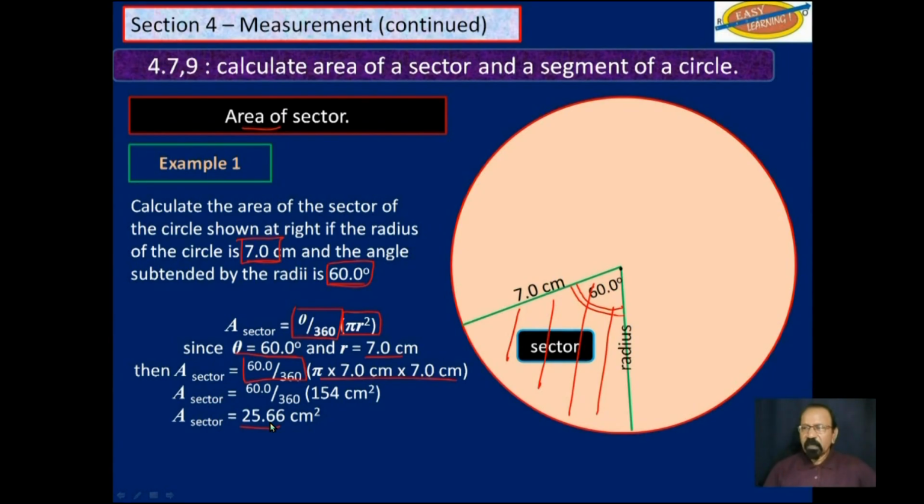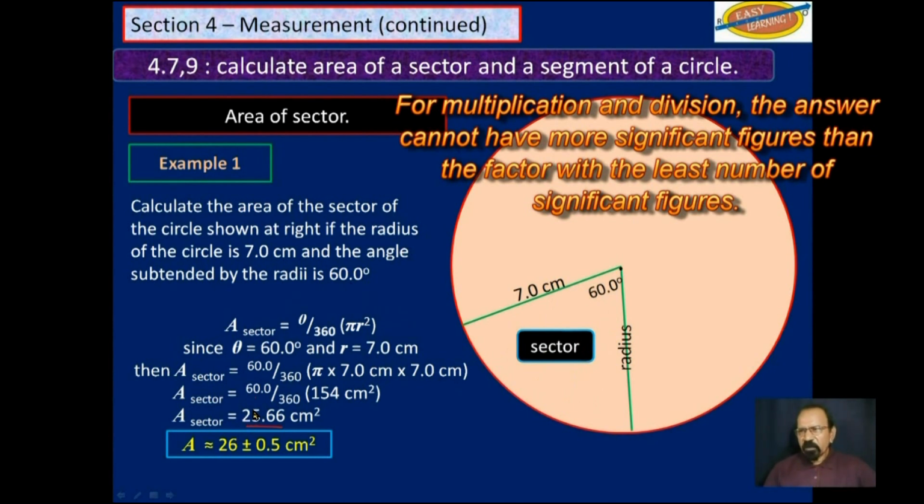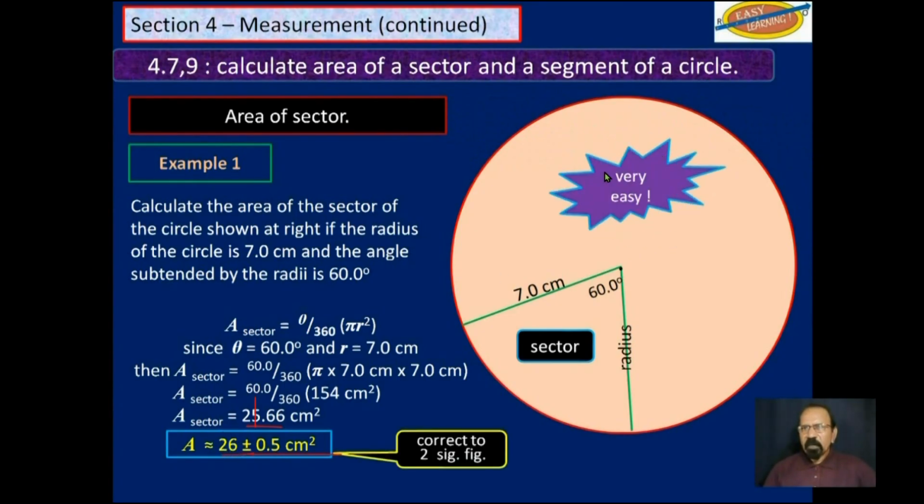But in the absence of that, we will follow the pattern that says your answer cannot have more significant figures than a factor with the least significant figures. So this is two significant figures, that's 7.0, and 60.0 is three significant figures. So your answer can only have two significant figures. We have to round off here, and we get 26 plus or minus 0.5 square centimeters, correct to two significant figures. As I said, that one was very easy to do.